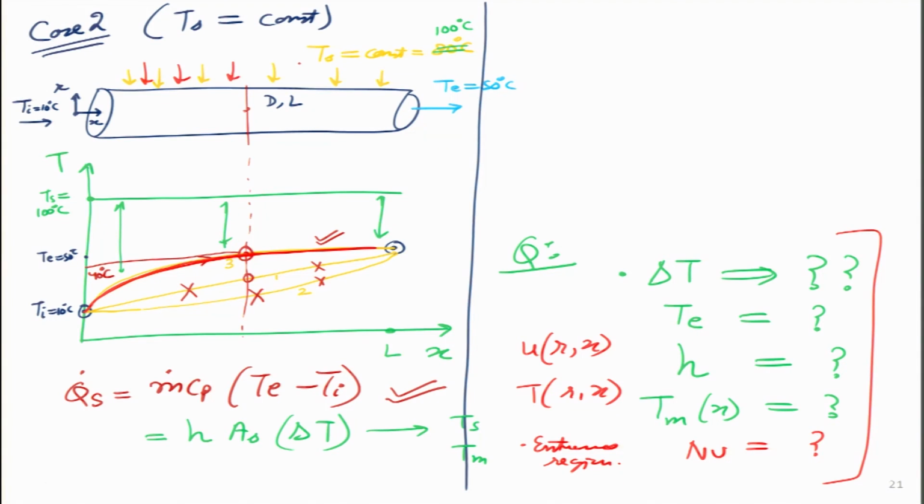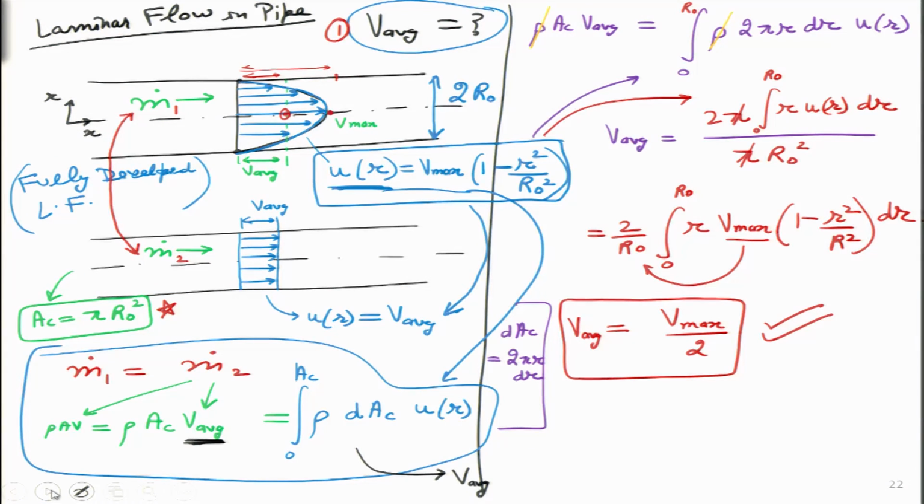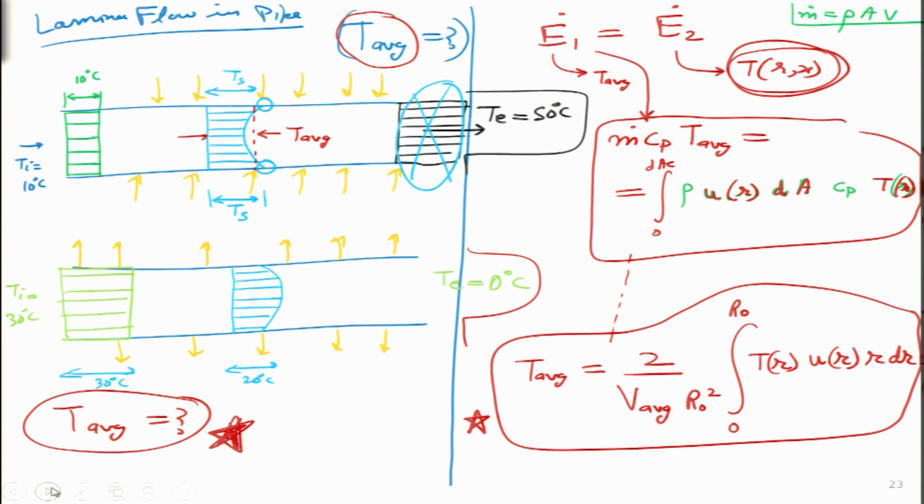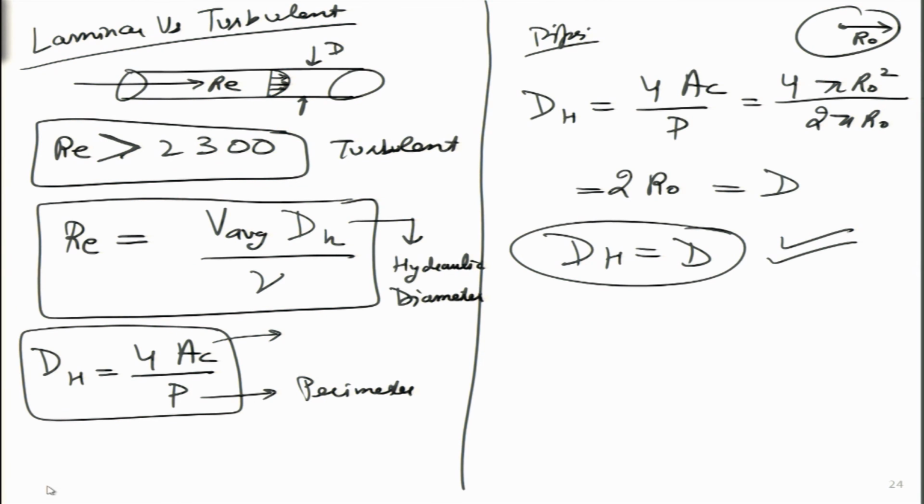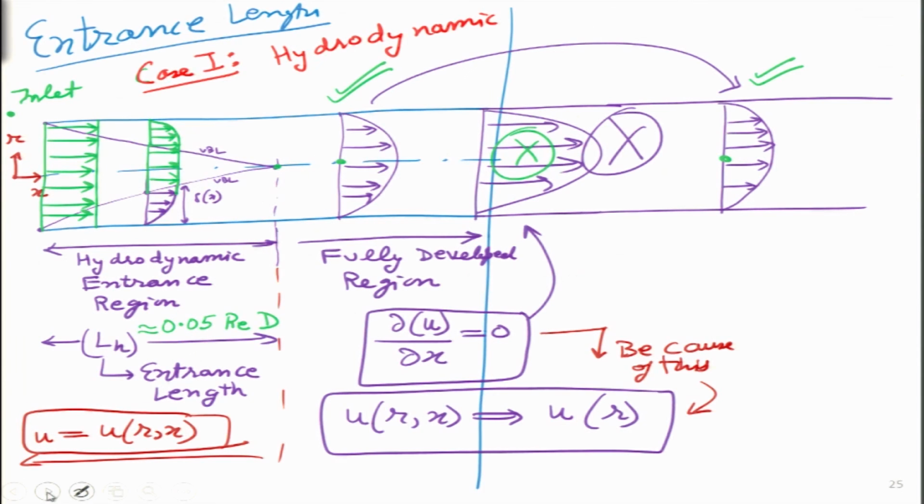Same thing we did for the second case, where instead of heating with uniform heat flux, we are maybe condensing some sort of steam or other fluid in such a way that it takes place at uniform temperature. Then the temperature profile we see is not linear, it is rather increasing. Again, these are unknowns that we will figure out. Then we figured out how to calculate the average velocity inside the pipe and the average temperature, we looked at the expression, and then we looked at the critical Reynolds number, Re critical, where the flow turns turbulent from laminar inside a pipe.